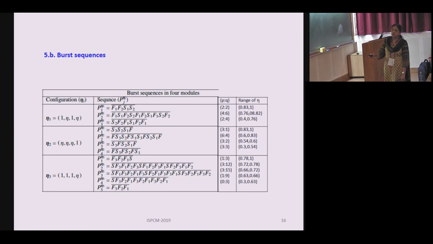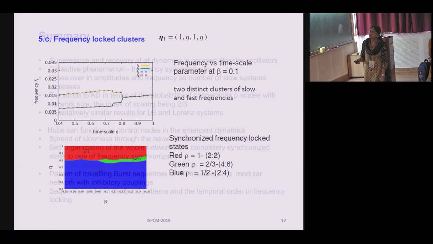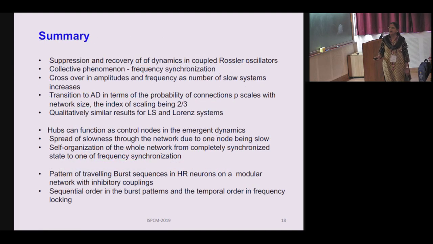F1, F2, S1, S2 means the first fast one, the next fast one, then 2 slow ones. And these are periodic. It is again and again the same sequence being repeated among the neurons. And we characterize them based on how many fast, how many slow, like that. And the range of time scale parameters are shown here. And in this case also, there are frequency locked clusters that happen among the neurons. We find that even when the frequencies are changing, the locking remains the same. Initially, all of them are frequency synchronized. Then they become 2 different clusters having 2 different frequencies, but they are clusters of slow ones and fast ones, like that. So I don't have time to summarize.